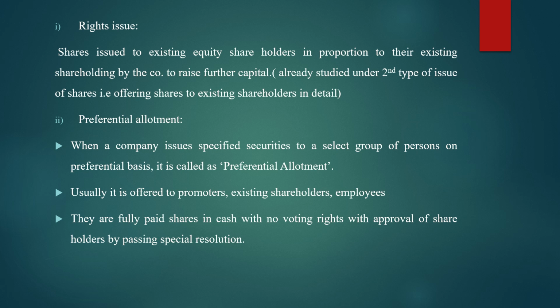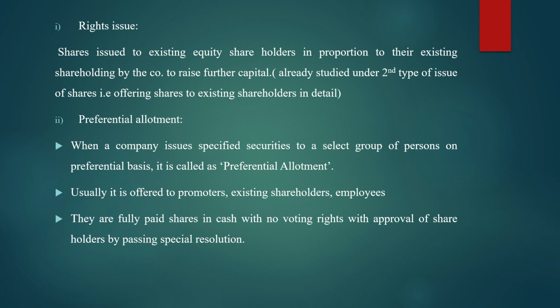In what proportion they are issued? They are issued in their existing proportion. If you remember, I had given you an example. I told you that if a shareholder is holding 100 shares, then again in rights issue, few more 100 shares will be given to him. That is, in the same proportion or in the existing shareholding, the shares are issued. Fine. So this is relating to your first subtype, rights issue.